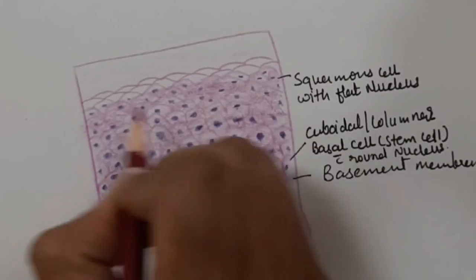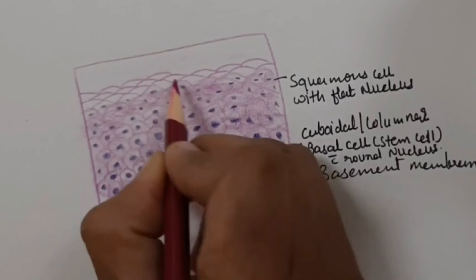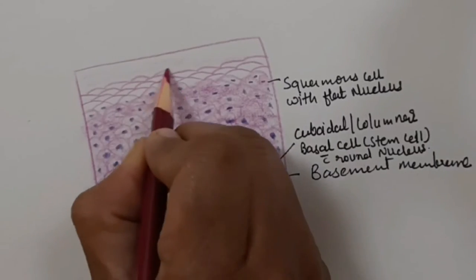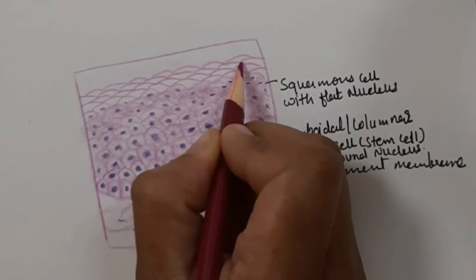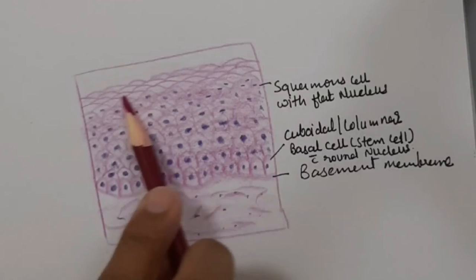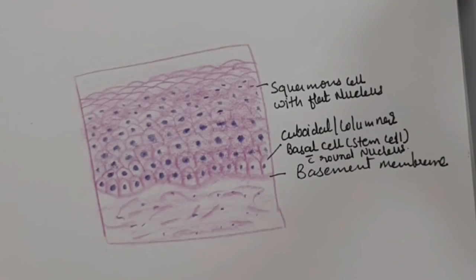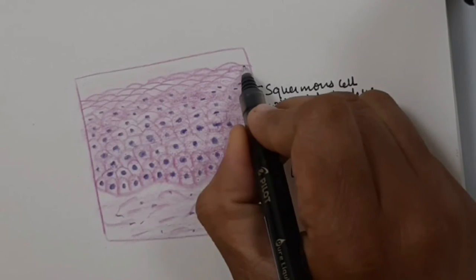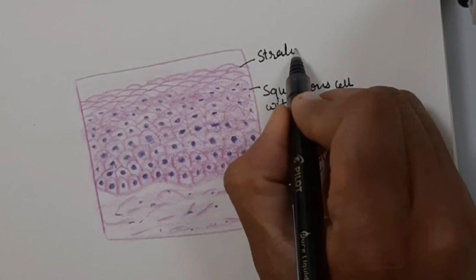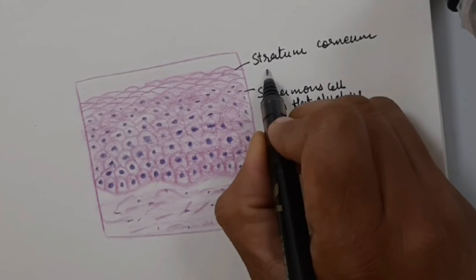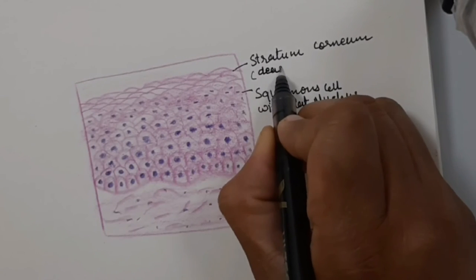When the superficial layer is dead and presents without a nucleus, it is known as keratinized stratified squamous epithelium. Superficial cells show keratohyaline granules in their cytoplasm. These cells are dead and don't have nuclei.